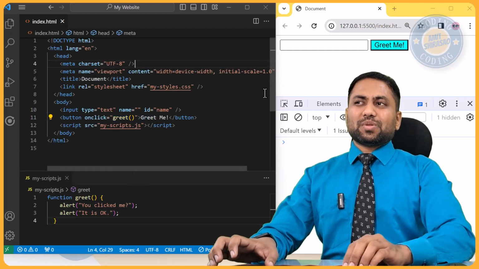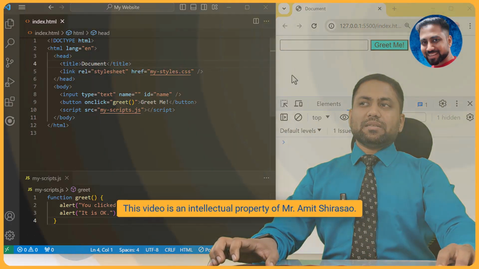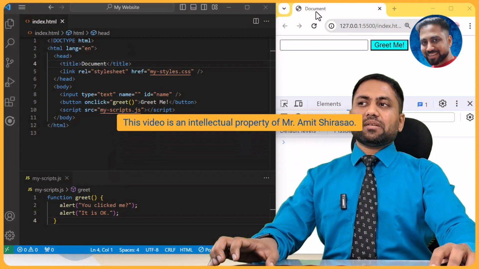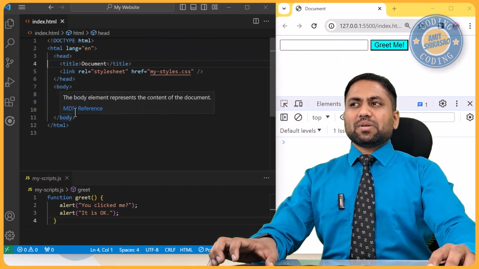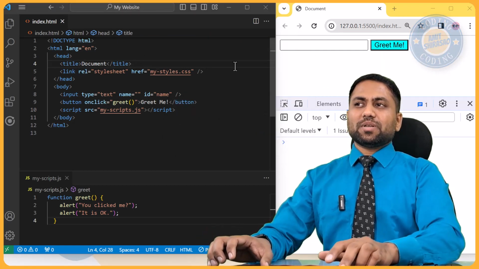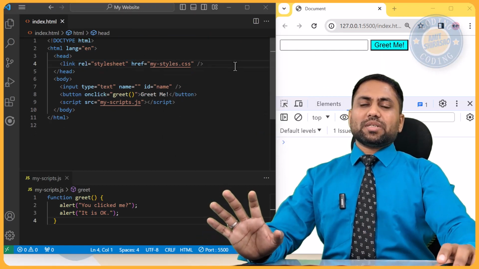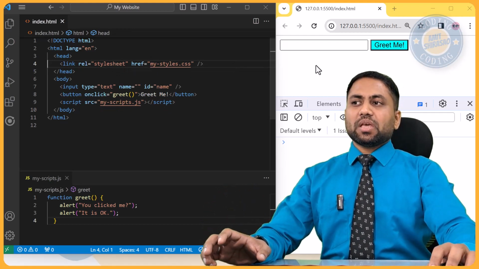These meta tags also are not required in our case, so I am simplifying it a bit. This title goes over here, whatever is written in the body, it goes over here. So even title I don't require. I want to make this as simple as possible, so that it doesn't confuse you. Okay, this is as simple as we can go.